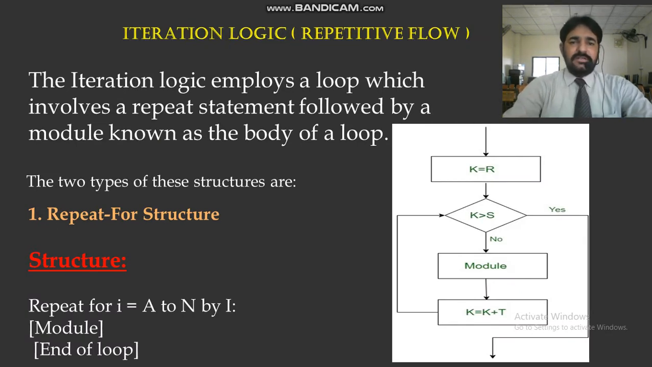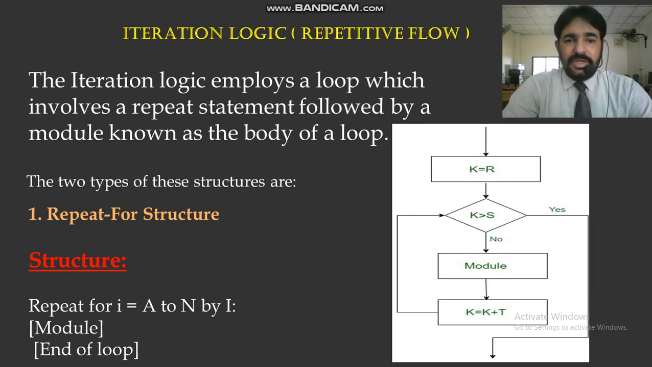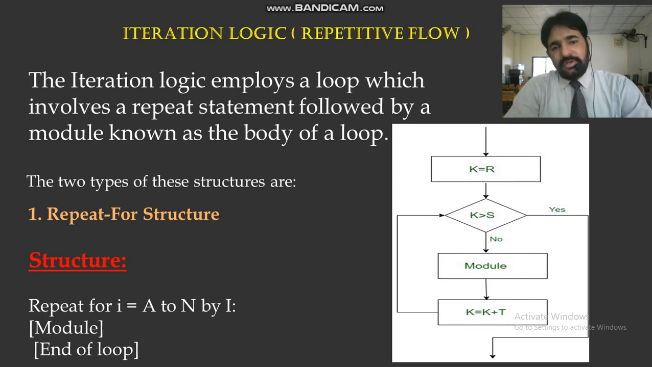Iteration. The third one is iteration or repetitive logic, like a for loop. This means you have to repeat the same statement again and again. This is called repetitive. In definition, the iteration logic implies a loop which involves a repeat statement followed by a module known as the body of the loop. If the condition is true or false, it will repeat again and again until the final condition is true or false.